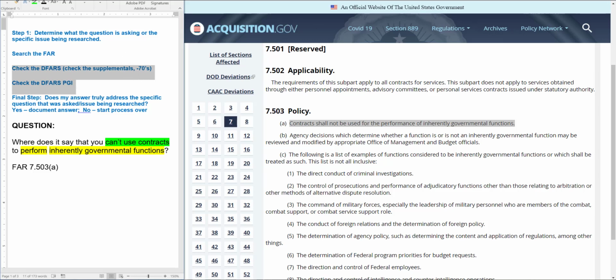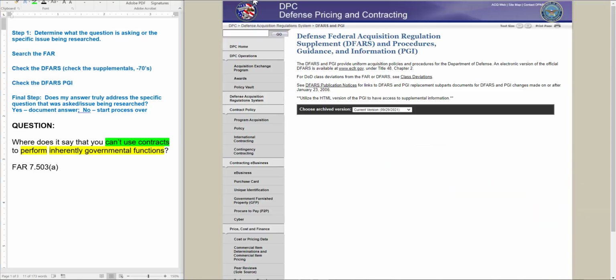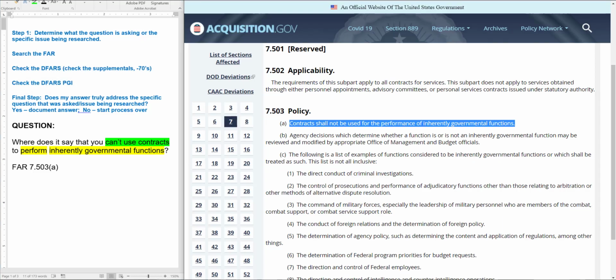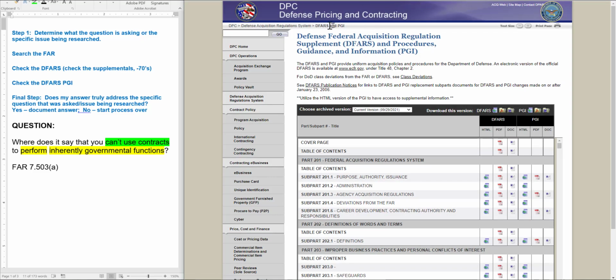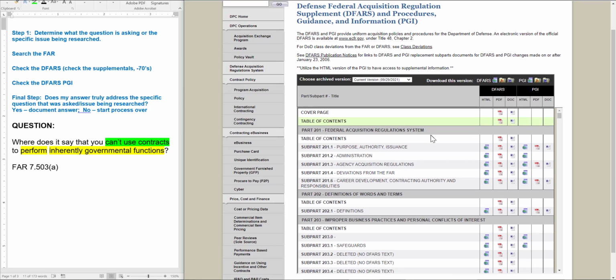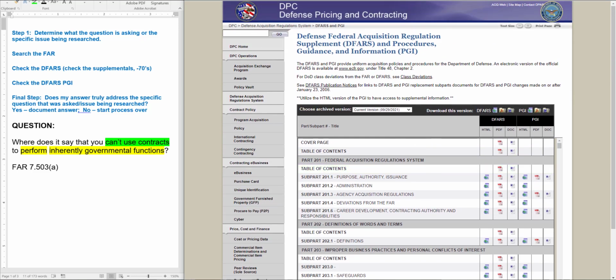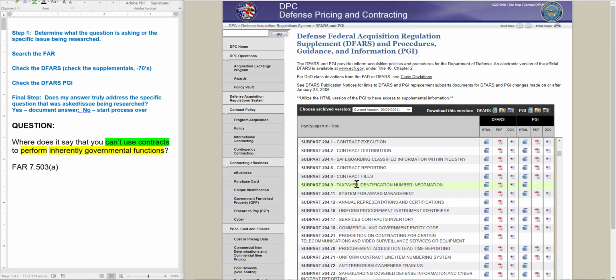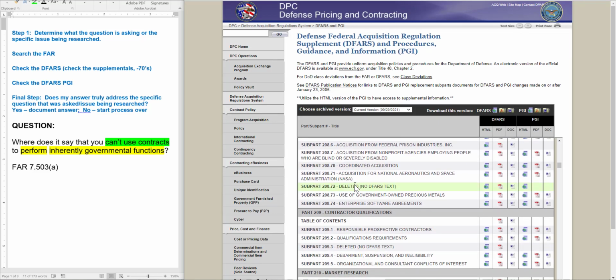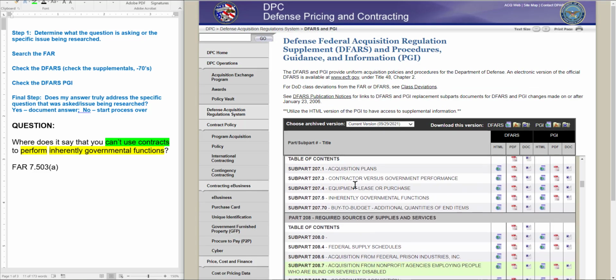So what I need to do is open up, now remember, the official DFARS repository is at DPC, okay? And so I've got a quick link here, so I'm going to go ahead and open that up. Oops, that's not what I wanted to do though. I wanted to open it up in a new tab. I don't want to lose my breadcrumbs. Okay, so here is the DFARS, the official version of the DFARS, and I want to go to the corresponding section where I found this, and so 7.503, so I need to go to 207.503. So let me scroll down here. I'm going to make this a little bit bigger so maybe you can see it.